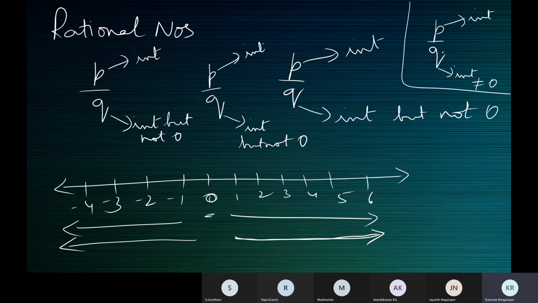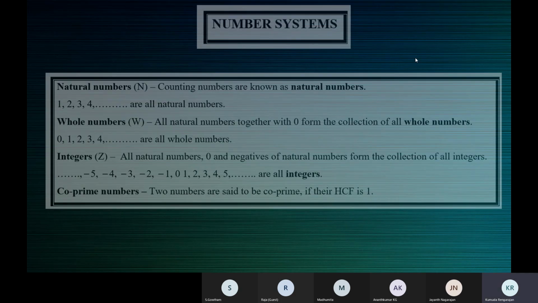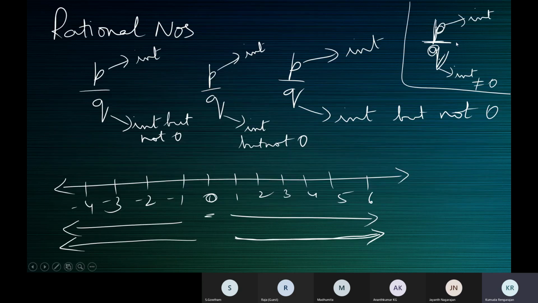If you can express a number in the form P by Q, I'm just looking at this representation and defining a rational number. Any number of the form P by Q, where P is an integer, Q is also an integer, but not 0, is a rational number.